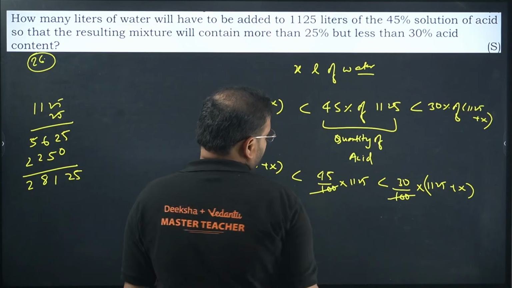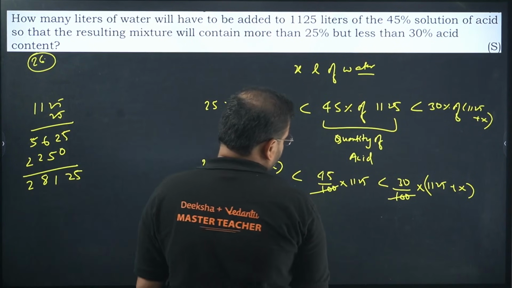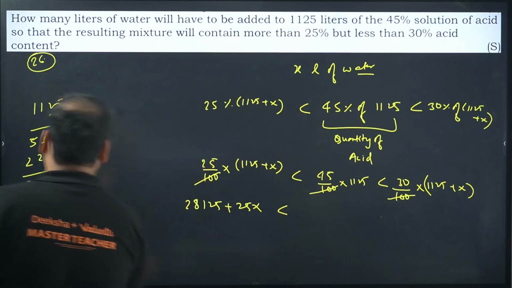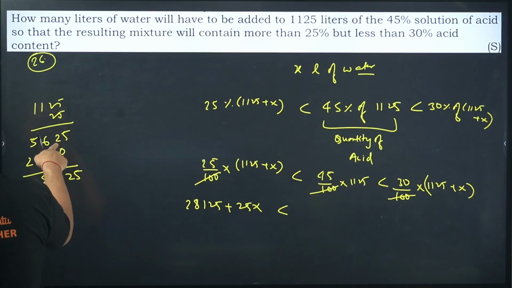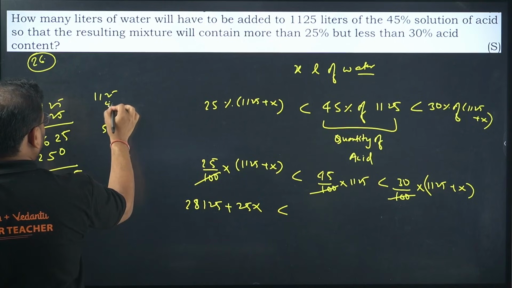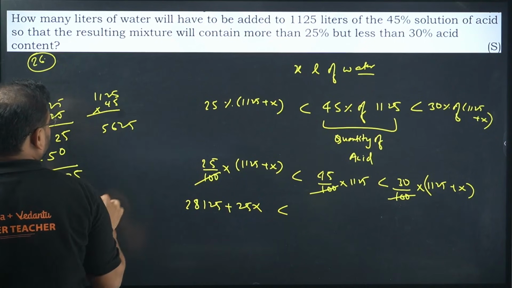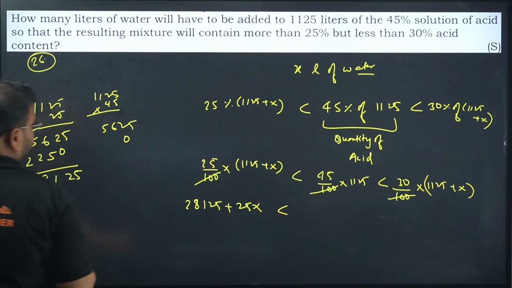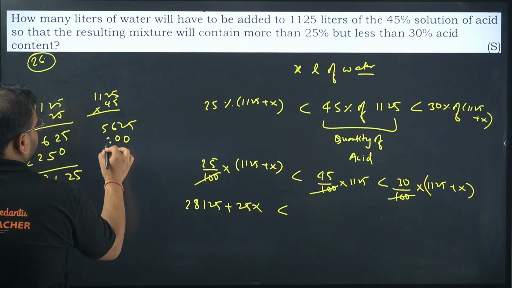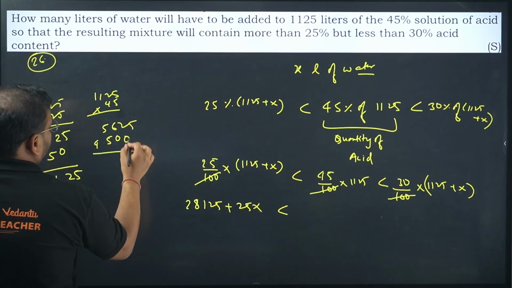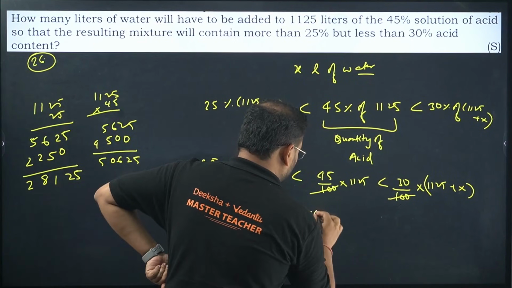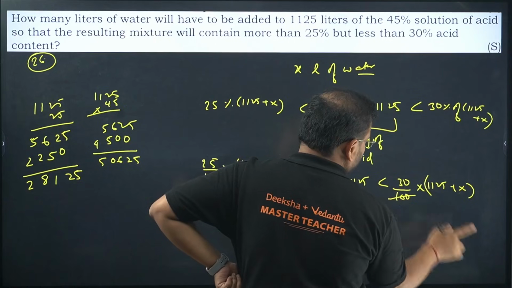And over here, please check what we'll have. 1125 into 45. I can get this the same way. If I do 4 over here, this will be the same as 1125 into 45. Okay, if I do the same, I'll start with 0 here. Again 0, carry 1, 4 plus 1 is 5, and 4. Please check. We get 50625. And over here, we'll have what? Multiply this by 30%.